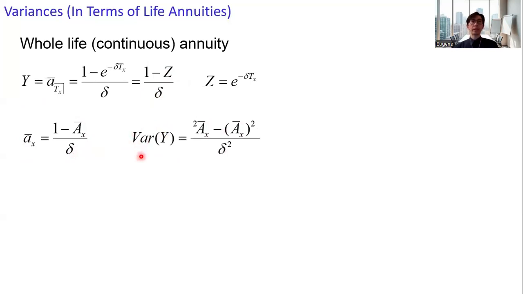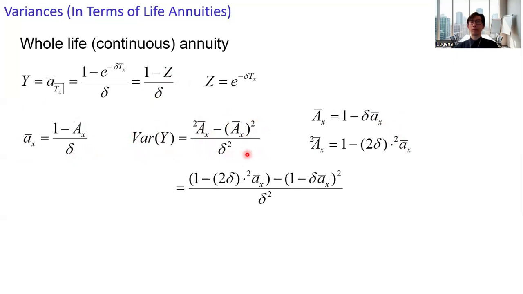Express the variance of Y in terms of the annuity. Make use of these two relationships. Plug this into the expression. Upon simplification, we get the expression for the variance of Y in terms of continuous annuities.